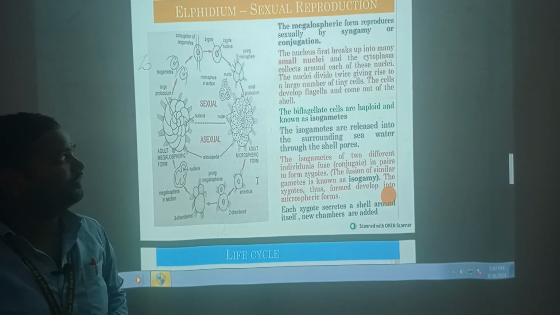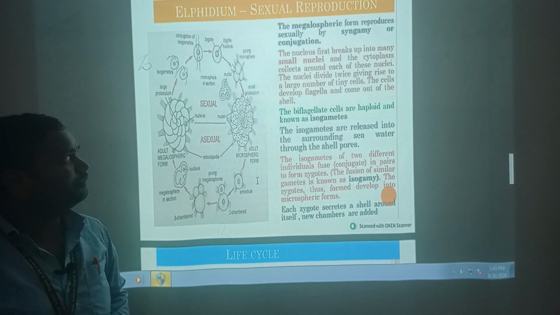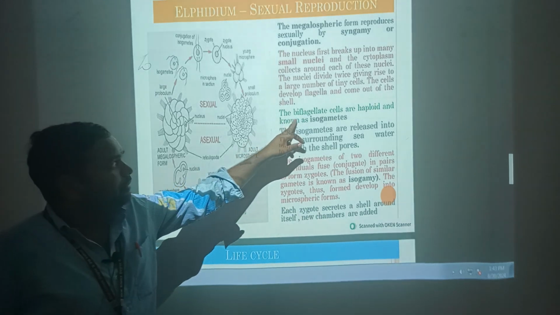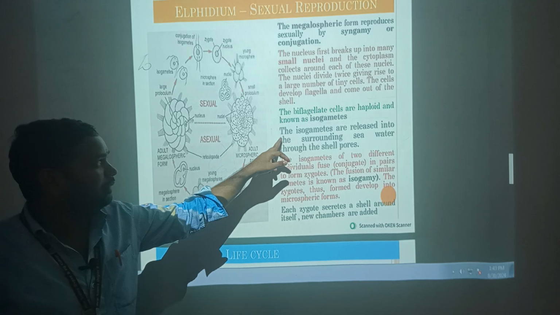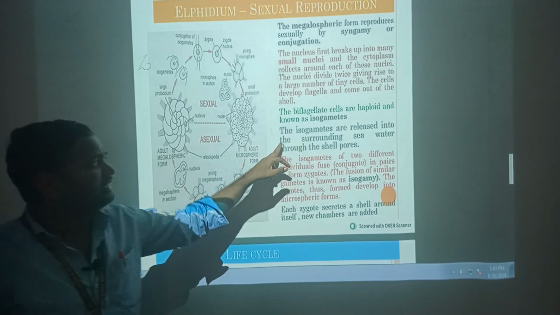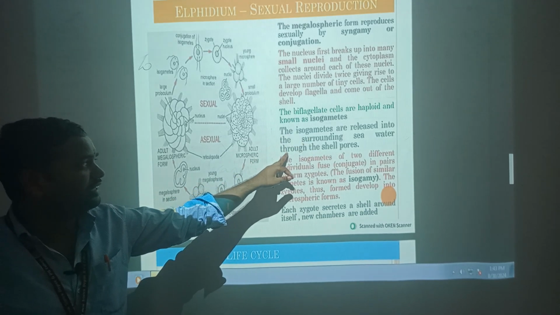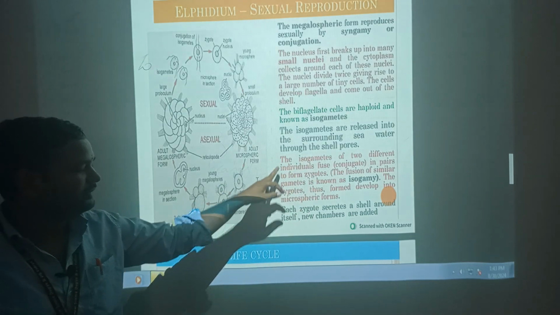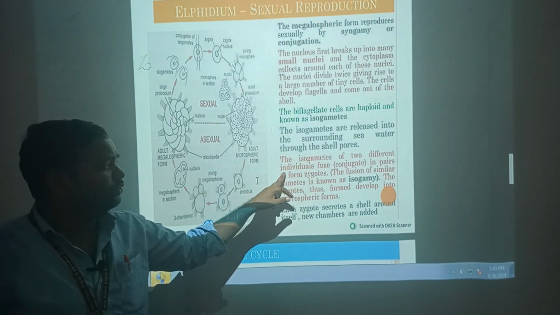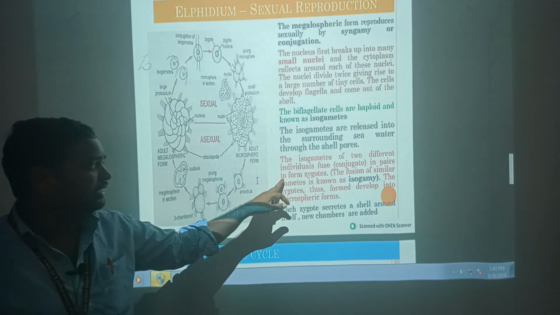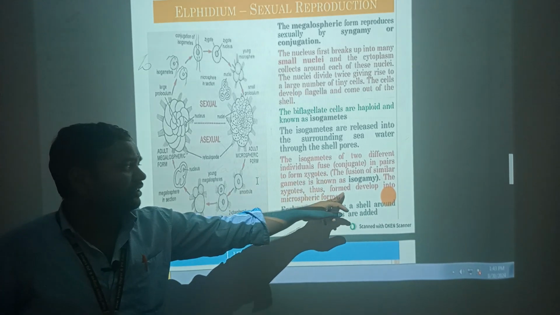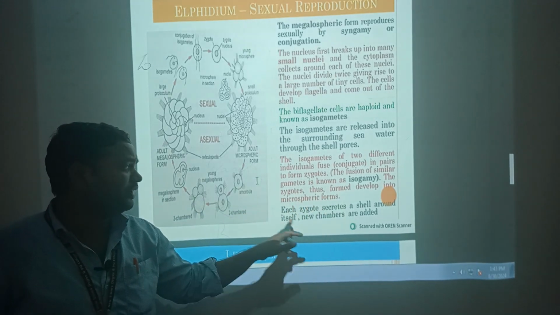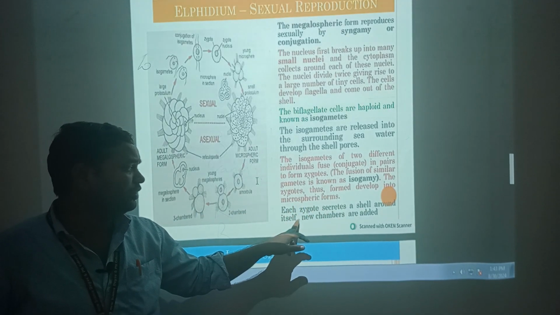The cells develop flagella and come out of the shell. The biflagellate cells are haploid and known as isogametes. Isogametes are released into the surrounding seawater through the shell pores. The isogametes of two different individuals fuse in pairs to form the zygote. Finally, the zygote develops into the microspheric form. Each zygote secretes a shell around itself.